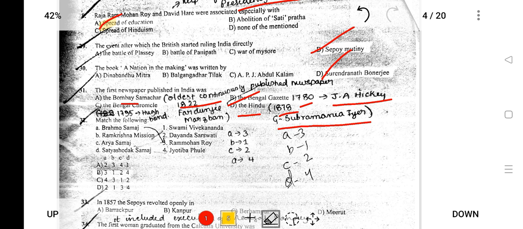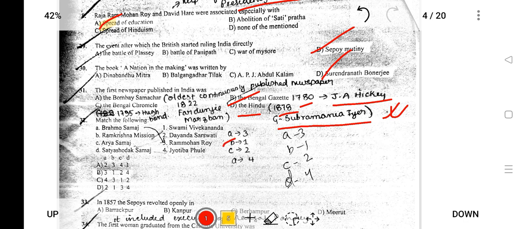So the oldest newspaper was the Bengal Gazette of 1780, founded by James Augustus Hickey. The Hindu, very important, was founded in 1878 by G. Subramaniam Iyer.